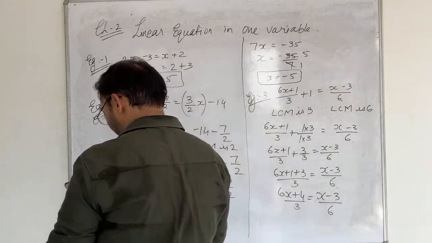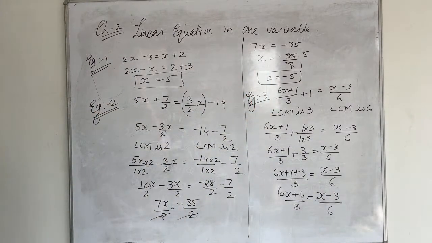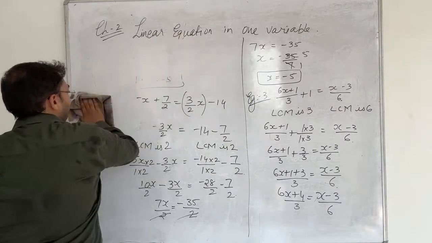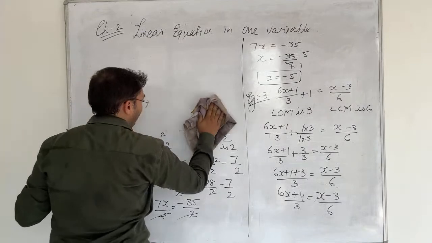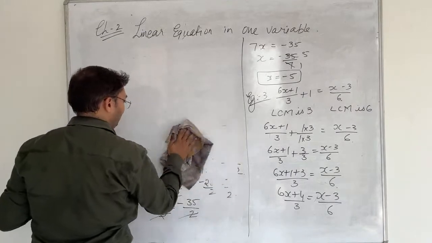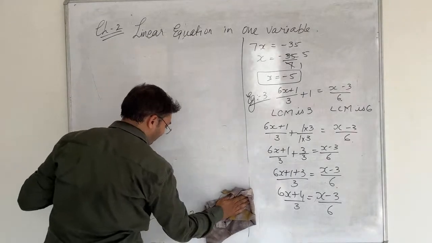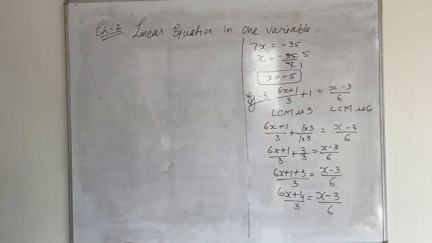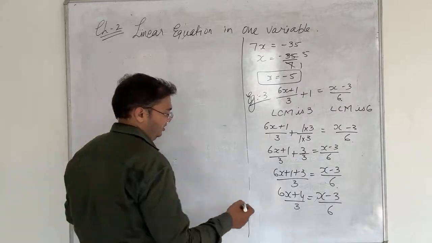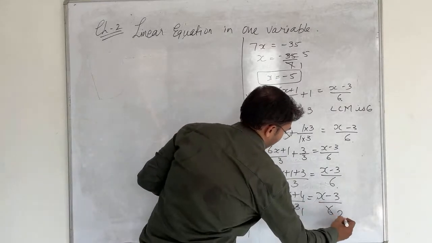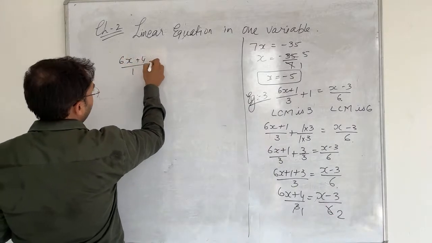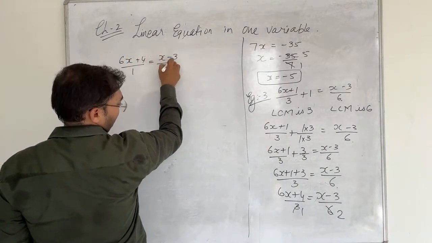So now we are having 1 fraction on both the sides, 1 fraction on left hand side and 1 fraction on right hand side. And once we get 1 fraction on both the sides, then definitely we are going to cancel the denominators if it's possible. So here 3 1s are 3, 2s are 6, that means (6x + 4)/1 = (x - 3)/2.